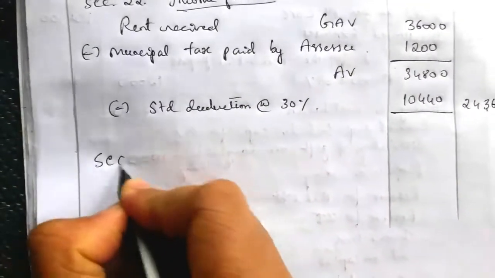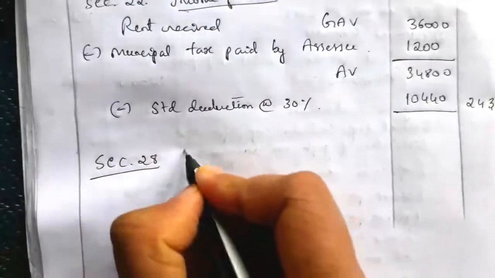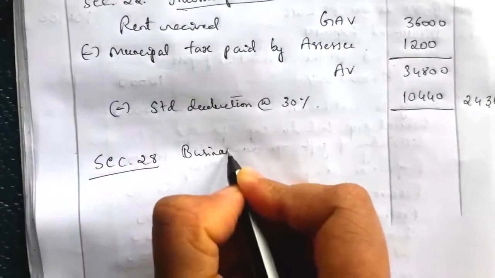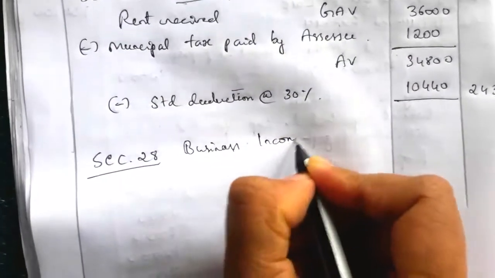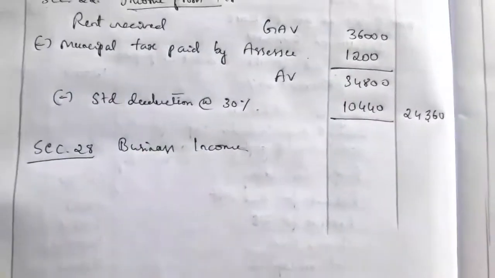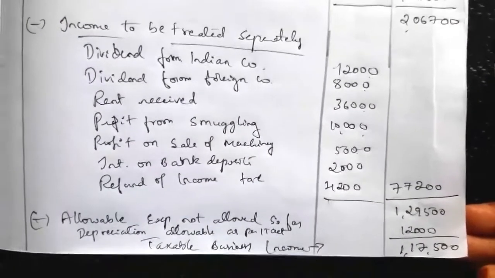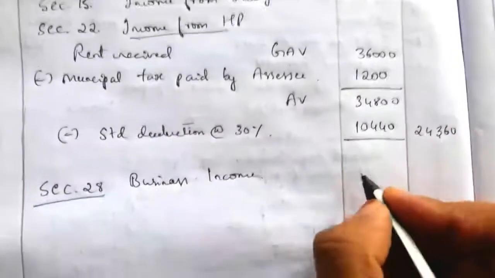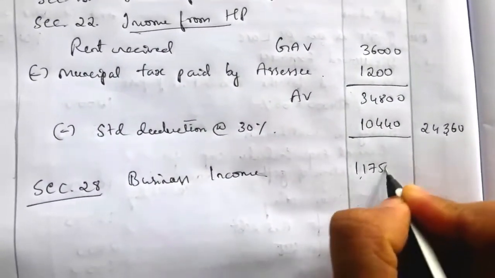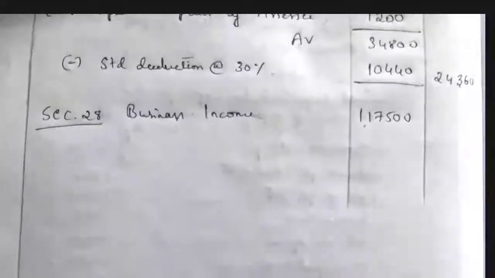Next section is section 28, relating to business income. So we have already calculated the taxable portion of business income, that is equal to 1,17,500. So we'll take it in the inner column, 1,17,500, because we have one more income.